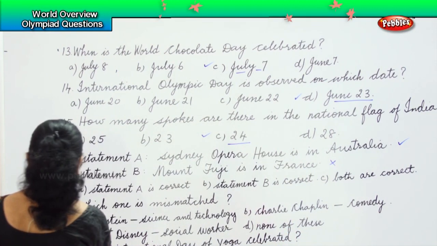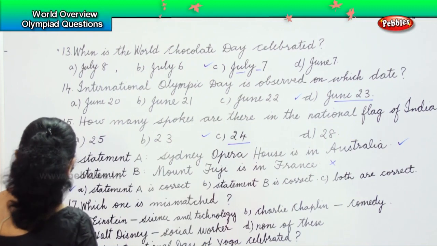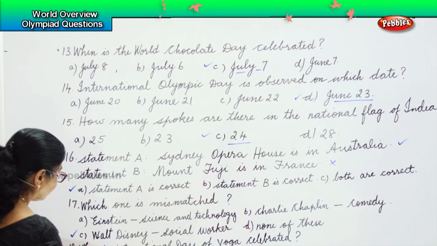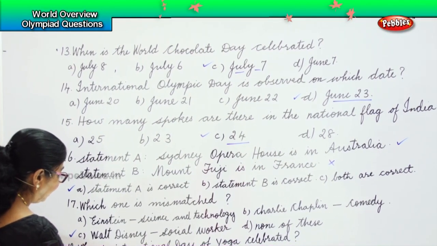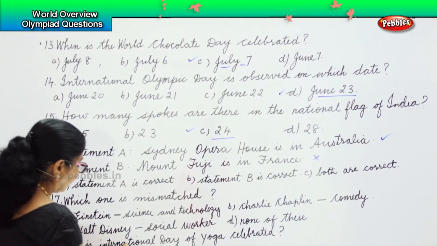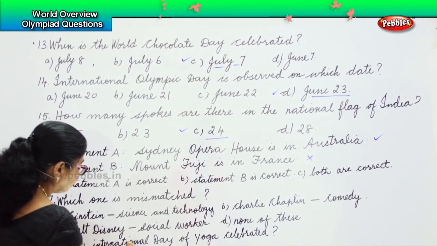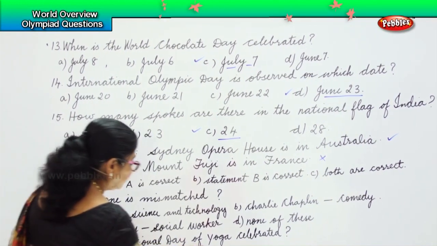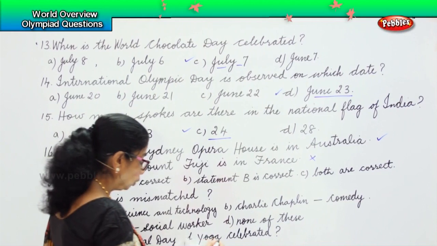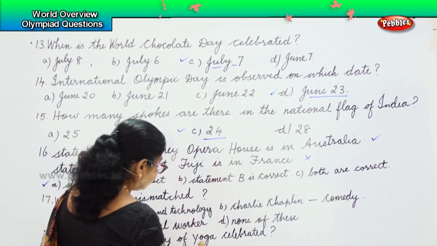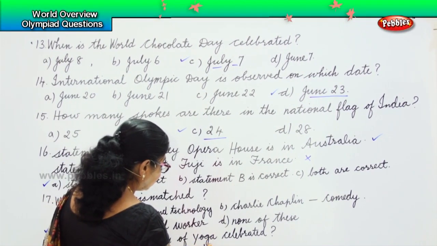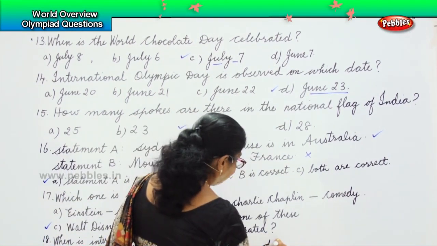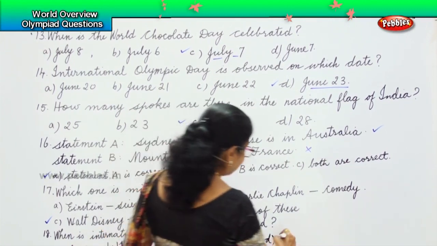And your options are option A, 5th June. Option B, 1st July. Option C, 21st June. And option D, 16th October.